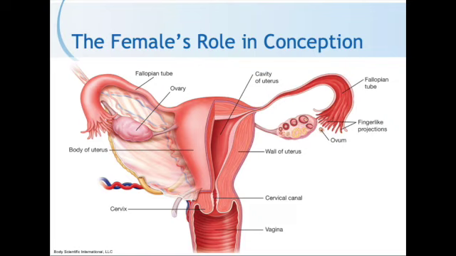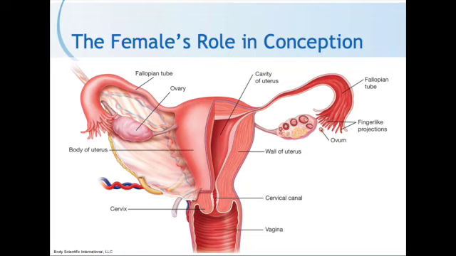When the egg is released, it travels down the fallopian tubes. So look at the screen and see where the fallopian tubes are. The fallopian tubes are 2 hollow tubes that extend from the right and left sides of the uterus. The uterus, again, look at your screen and look at the uterus, is the organ in which the baby develops and is protected until birth. The cervix is the lower narrow portion of the uterus that connects the uterus to the vagina or birth canal.